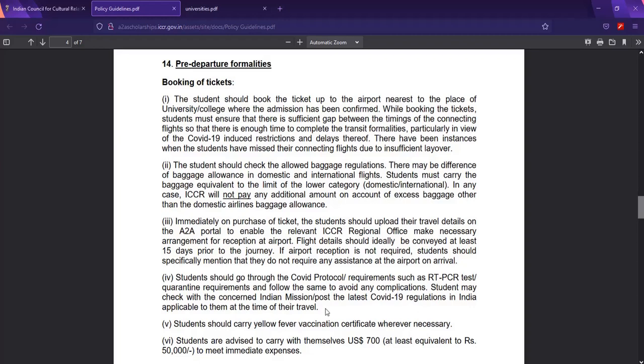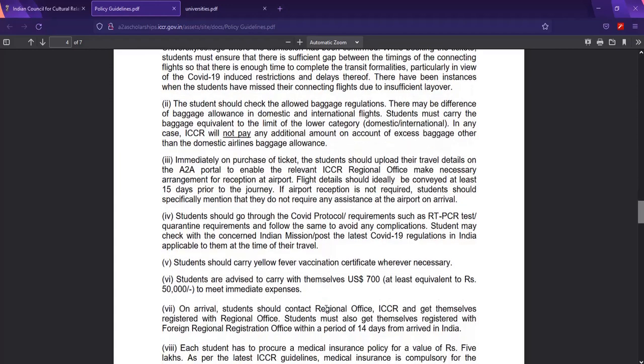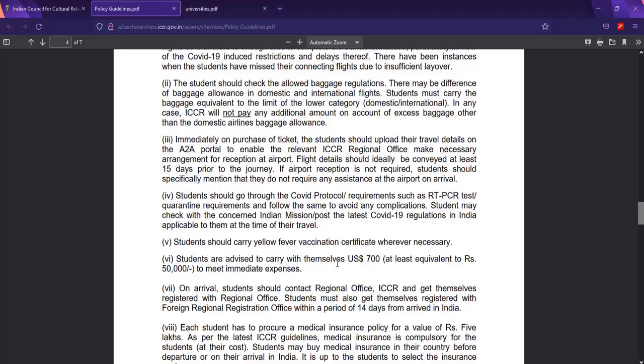Here, if you observe, students will carry a yellow fever vaccination certificate. This is very important. They made it clear: yellow fever vaccination certificate. You have to visit your hospital and tell them you need this certificate. They will provide it. In fact, you have to conduct a test prior to getting it.